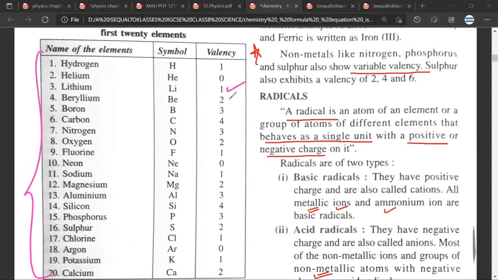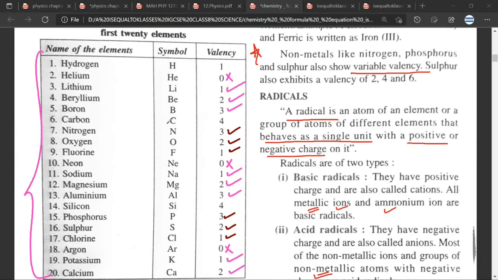Lithium wants to give, beryllium wants to give, boron wants to give, sodium wants to give, magnesium wants to give, aluminum wants to give, potassium wants to give, calcium wants to give. So the valencies are obvious. Are you clear about this? Yes, sir. Helium doesn't want to give, neon doesn't want to give, argon doesn't want to give. So the valencies are 0. Are you clear about this? Yes. Nitrogen wants to take, oxygen wants to take, fluorine wants to take, phosphorus wants to take, sulfur wants to take, chlorine wants to take. Are you clear about this?